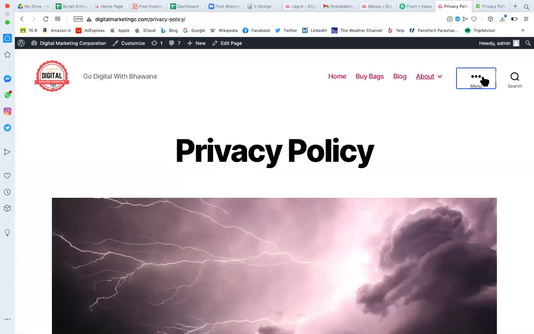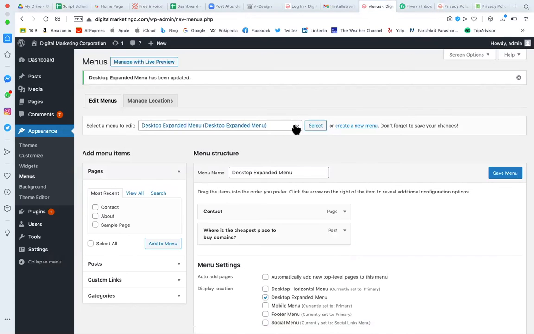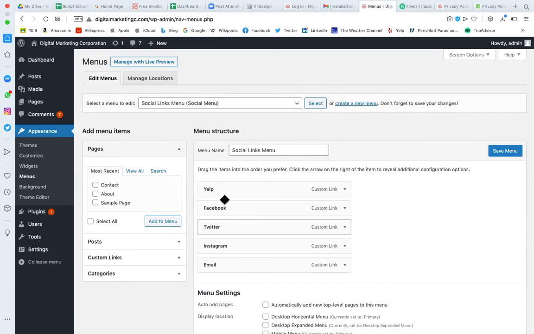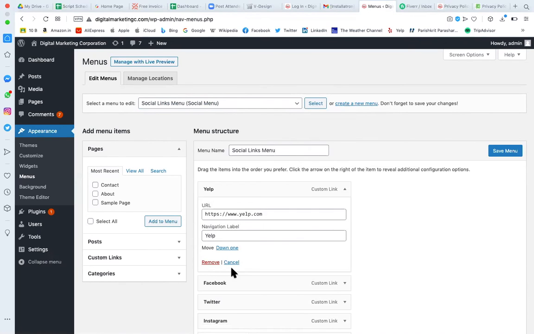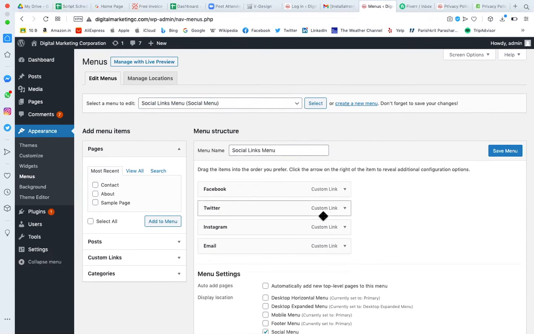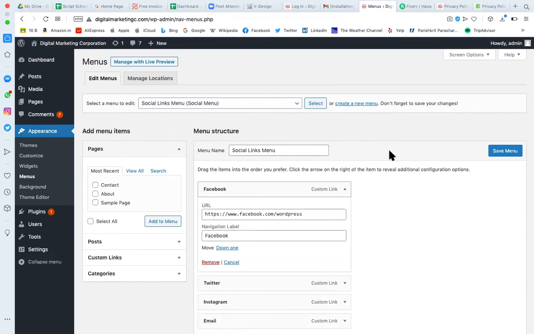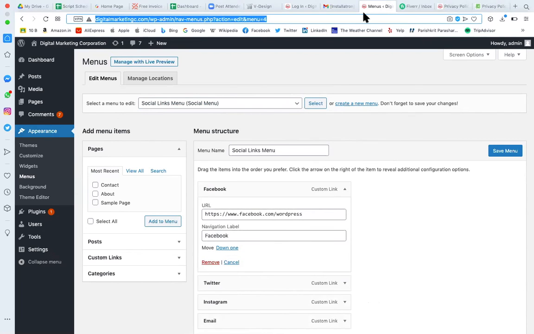We will create 4 different menus, menu 1, menu 2, menu 3, menu 4, and for each menu I will go there and select which menu I want to work on. I want to work on the social menu, so I will select it, and we will see that right now this is the social menu. I can just delete it. I don't want this help here, so I'm removing it. Facebook website is there, so I'm just sharing it. It's Facebook. The right URL should be there.